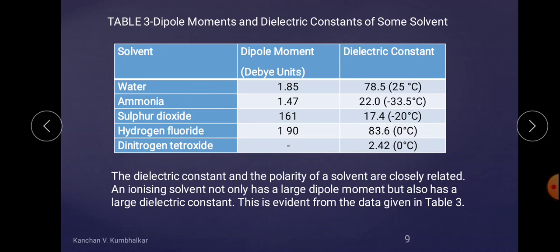The dielectric constant and the polarity of the solvent are closely related. Polarity means the formation of poles, that is positive and negative charges. An ionizing solvent not only has a large dipole moment but also has a large dielectric constant. This is evident from this table number 3.